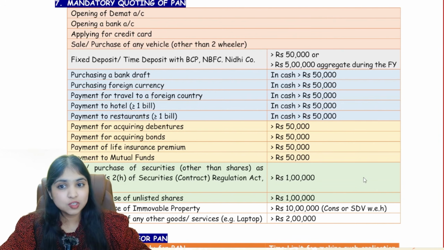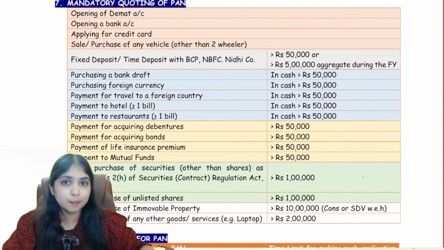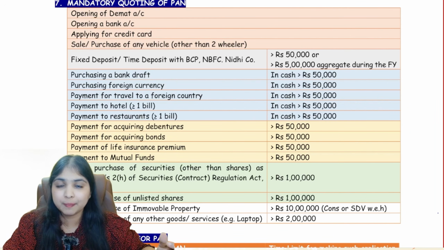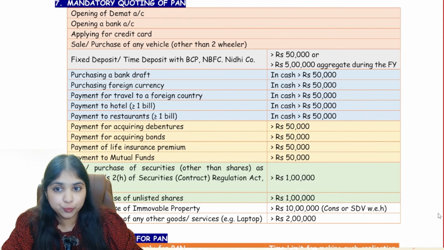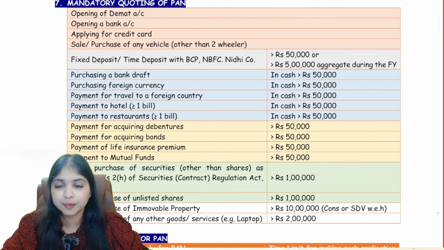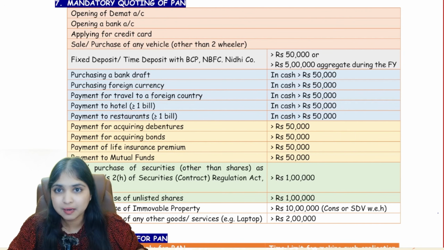Now coming to my next concept, mandatory quoting of PAN. There are some transactions where you have to mention your PAN number. It is mandatory. What are we learning? There are some transactions in which you have to mention your PAN number. Like for example, like I told you, when you're opening a demat account, you have to mention your PAN number. When you're opening any bank account, whether current account or savings account, you have to mention your PAN number. When you're applying for a credit card, you have to mention your PAN number. Then if you buy or sell any vehicle other than a two-wheeler, like a car or a truck or a van, any vehicle, you have to mention your PAN number in the transaction.